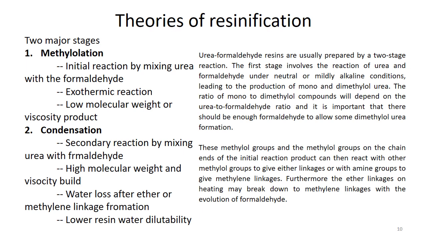We shall see the chemical changes in the next slides too. What you have to remember is that in the condensation process there is a removal of water to form these ether linkages, and methylene linkages can also form. In this case we get a high molecular weight, high viscosity product.